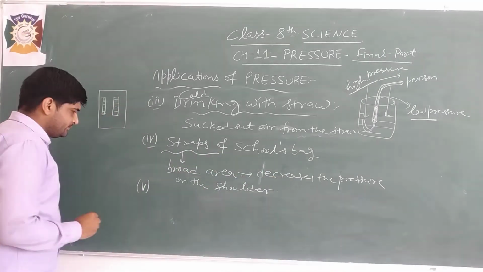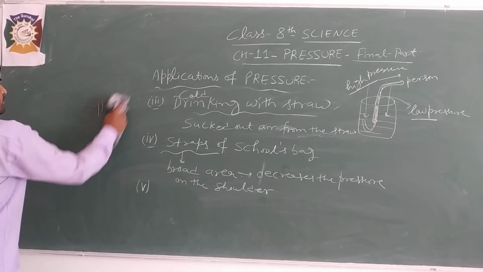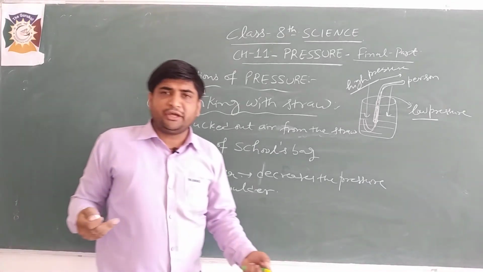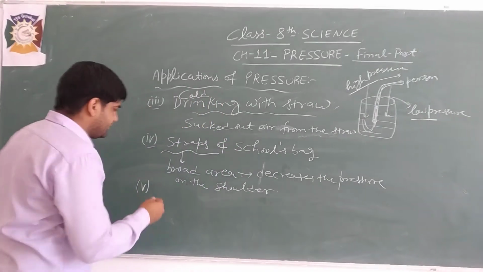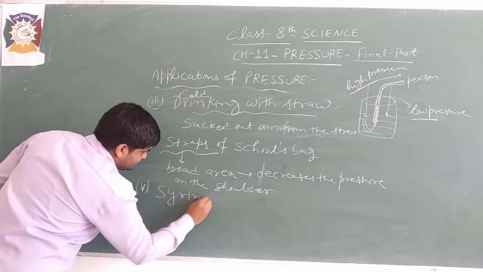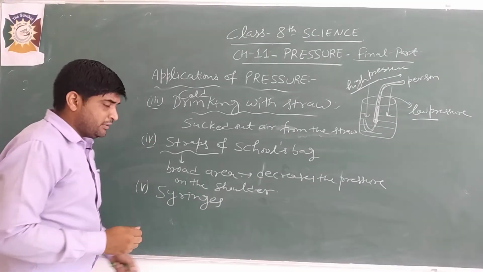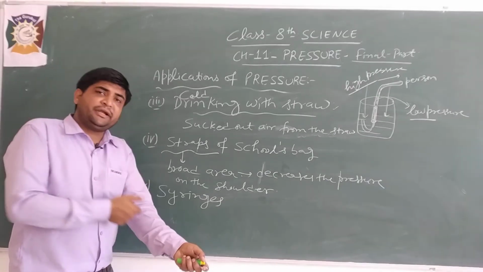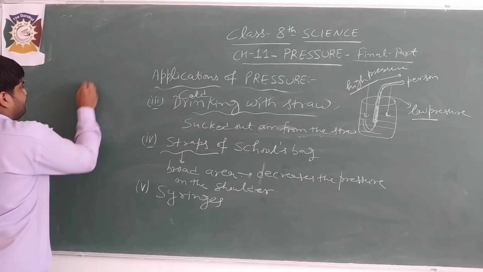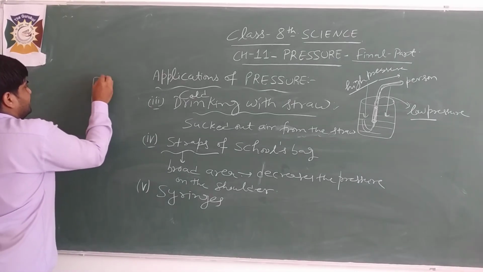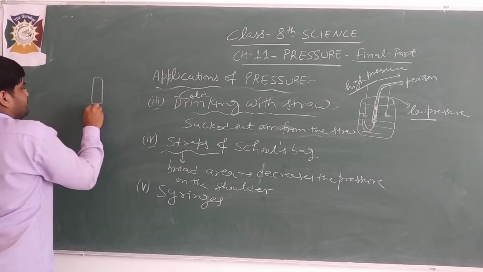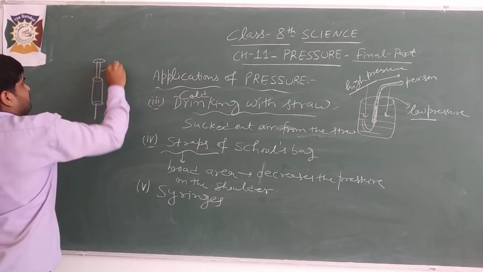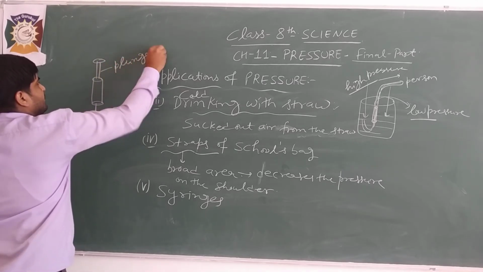Similarly, we can take the case of testing blood using syringes. Blood will come very easily and go directly into the syringe. Suppose this is the syringe, and this is the plunger.